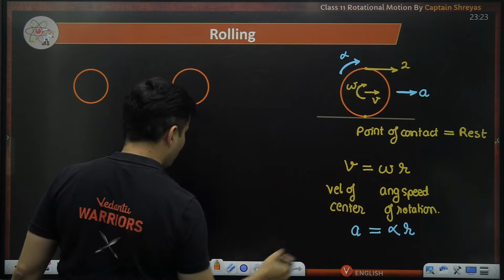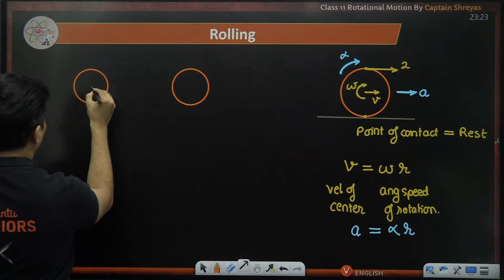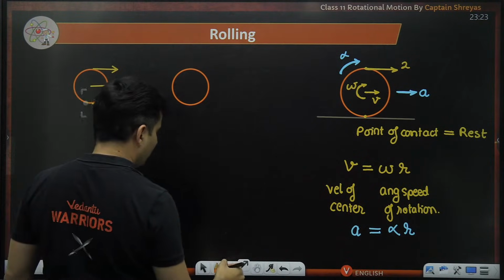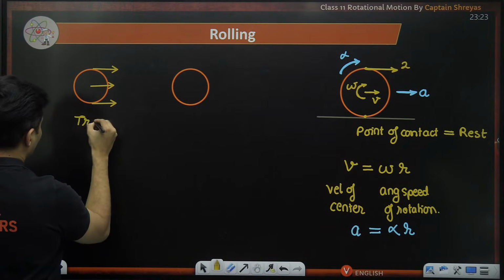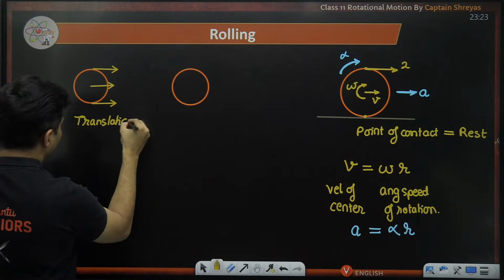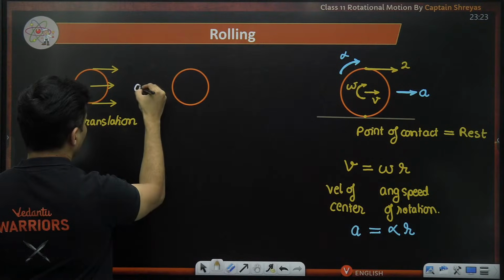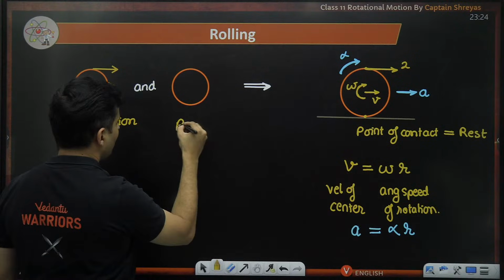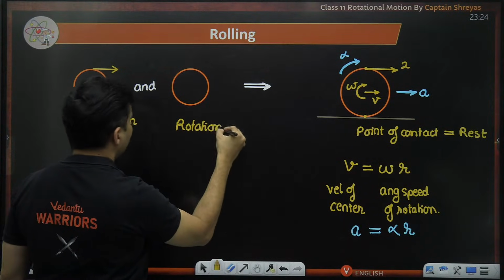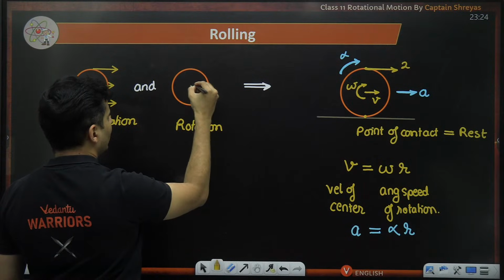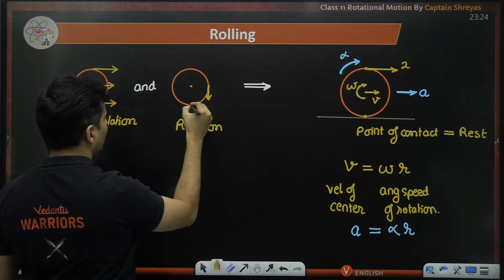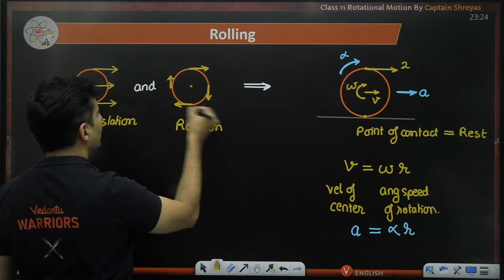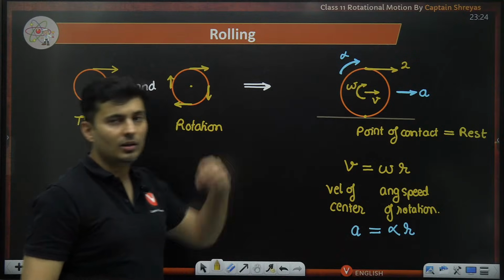All the points of that particular object are translating, and you combine it with just rotation, meaning this point will not have any velocity, this point will be going down, this point will be going behind, this point will be going up. So there will be rotation. What you get is rolling motion.